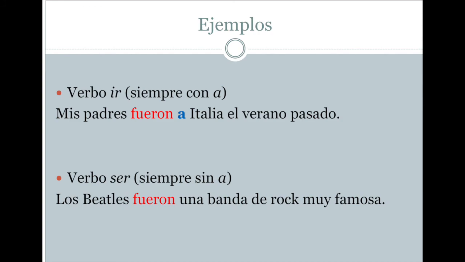Now, in this class, in this semester, we're going to be working mostly with the past, with things that you did in the past. And for that, we're going to use, among other tenses, el pretérito. Please learn the endings for the pretérito, and you will see that things will be a lot easier for you this semester.